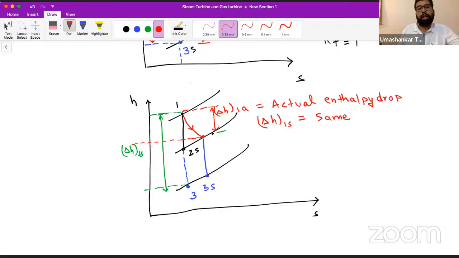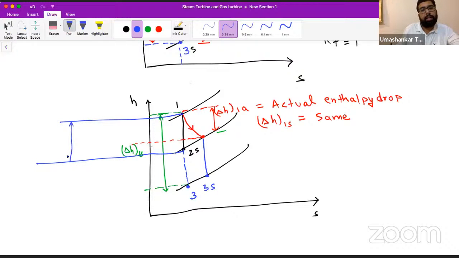This will be your ΔH1a. And this will be your ΔH1s. See, I am making it with a blue line. I am extending this. So this was your ΔH1s.